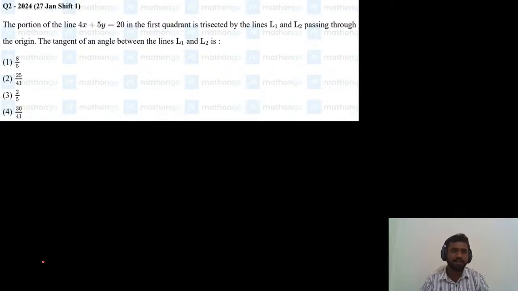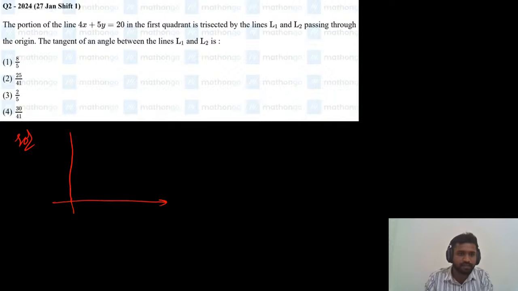The question asks for the tangent of the angle between the lines L1 and L2. Let us try to solve this. First, draw the diagram. Suppose this is the y-axis and this is the x-axis, and this is the given line in the first quadrant.